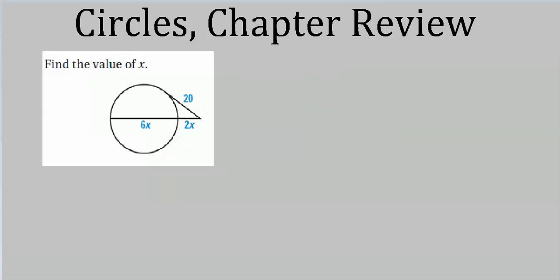Now for this one, we need to remember our tangent secant segments theorem. Maybe it's segment tangent secant tangent segments, some permutation of those three words.